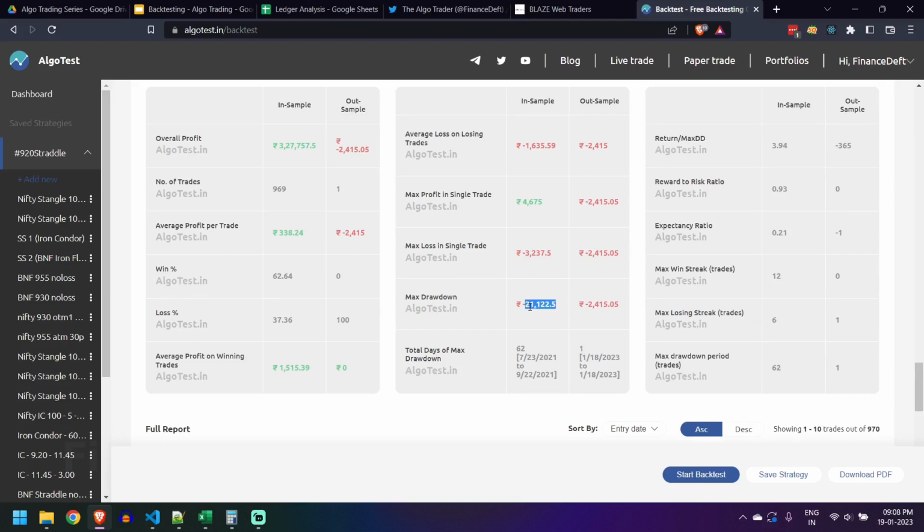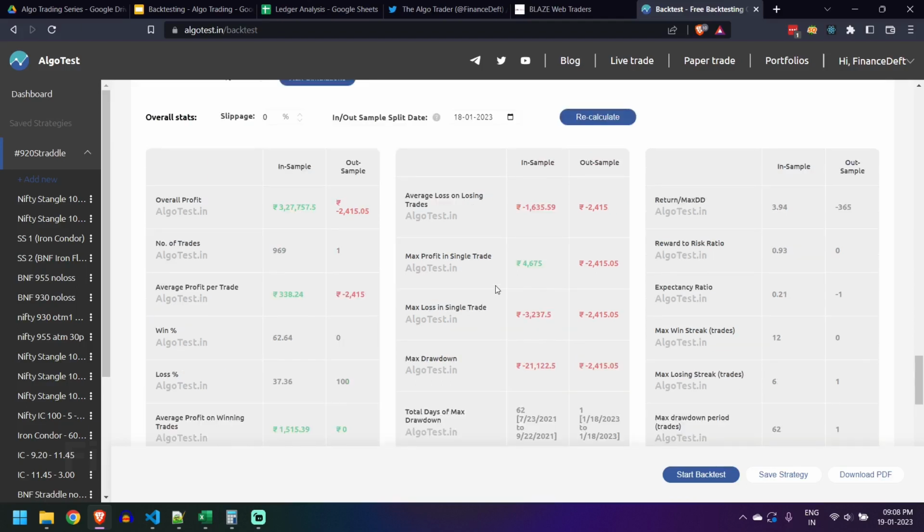So though we have seen how we can manage this drawdown, 21,000, that is 20%, nearly 15 percentage plus drawdown is not good, right? So we'll have to see how we can reduce this drawdown. We have stop losses, 25 percentage stop losses on each leg, right?